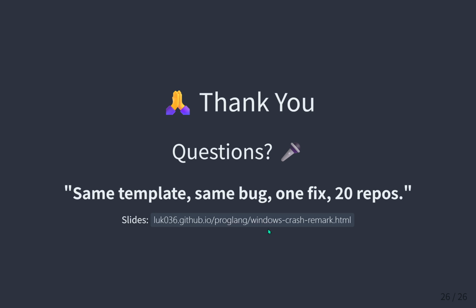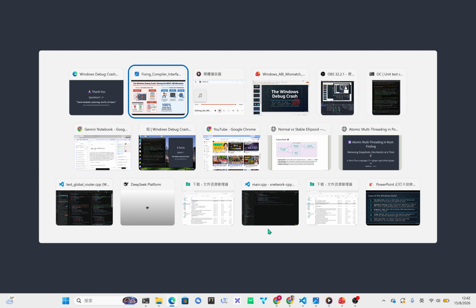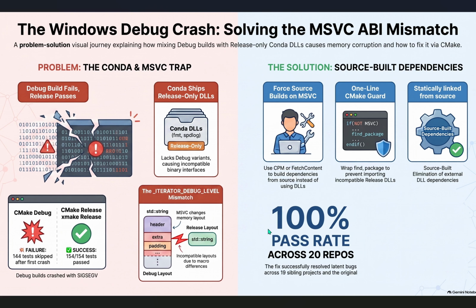It forces us to ask, in an era where we rely heavily on AI to write code and massive package managers to assemble our apps like digital Lego bricks, how many other silent ABI-style mismatches, where 2 perfectly functional systems speak slightly different invisible languages, are currently ticking away in the critical infrastructure we use every day? It is an incredibly sobering thought to end on. It brings us right back to the core premise. We have to ensure that our diagnostic tools and automated pipelines aren't secretly masking the vulnerabilities they are supposed to detect.